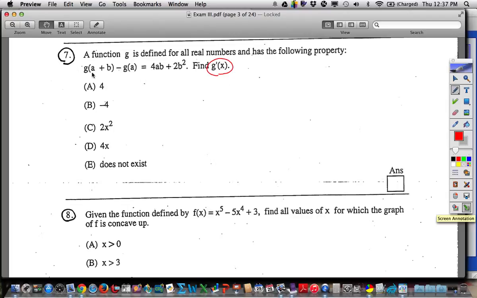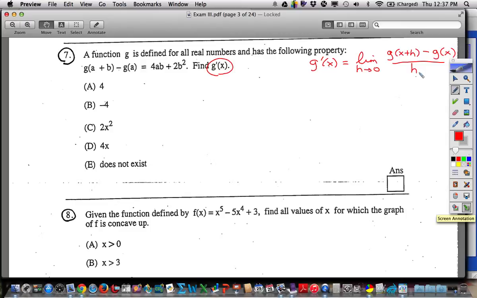Well, right here, what we would hope to be seeing is that that's the definition of the derivative. So what I'm going to do to help you see that is write it down. I would hope everybody could write down the definition of the derivative. It says right here, g prime of x equals the limit as h approaches 0 of g of x plus h minus g of x, all over h. Now we did it with f of x, but hopefully we can make that transition at least.